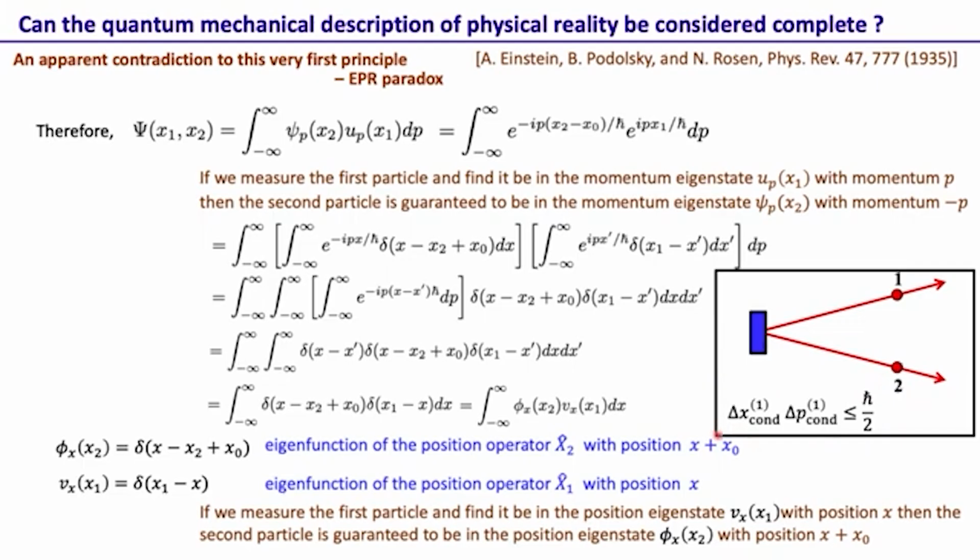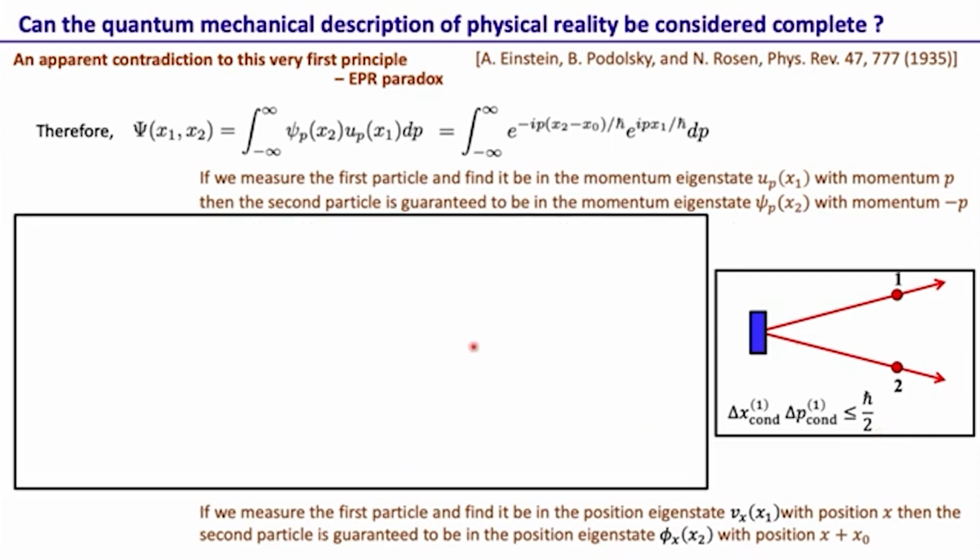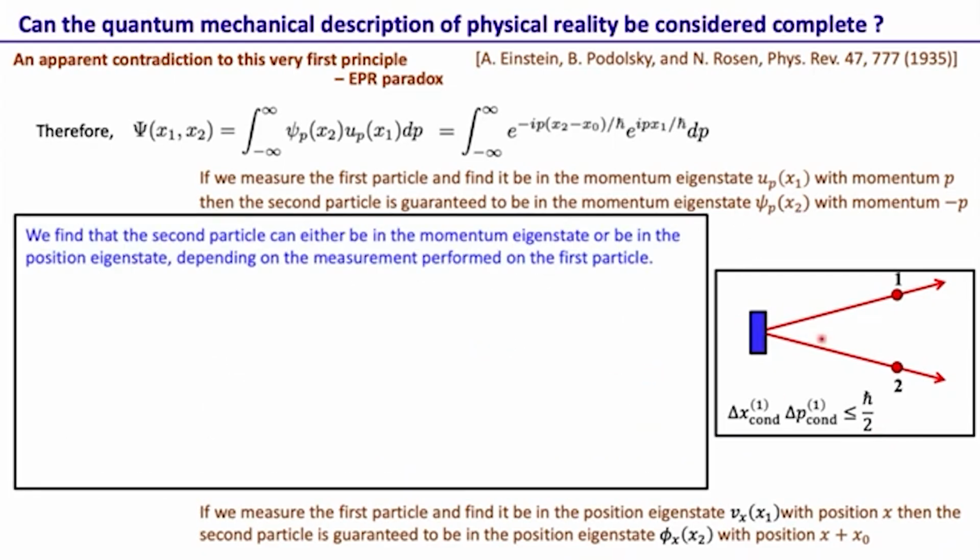This is in contradiction to what we saw for the very first principle of quantum mechanics, that is the Heisenberg uncertainty relation. So EPR then interpreted this as well. These are the facts that come out when we construct these functions and see what happens upon measurement.